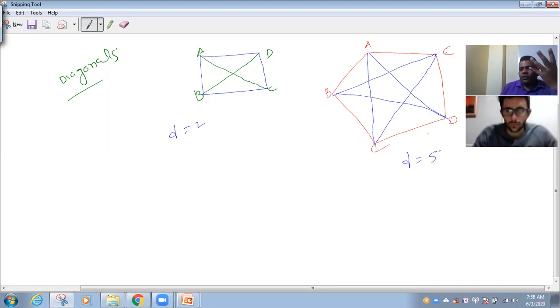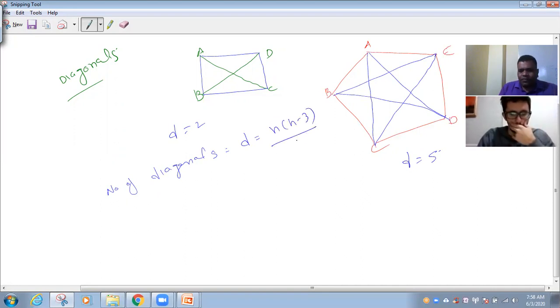So how to count the number of diagonals in the given polygon? Let me write here, number of diagonals. D is equal to, the formula is n into n minus 3 divided by 2. Number of diagonals, n into n minus 3 divided by 2. What is n? Number of sides.